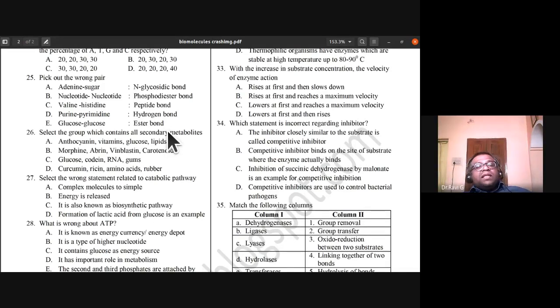Okay. Select the group which contains all secondary metabolites: anthocyanin, vitamins, glucose, lipids; morphine, abrin, vinblastine, carotenoids. So B is the right answer. They contain all secondary metabolites: morphine, abrin, vinblastine, carotenoids. They are all secondary metabolites. So B is the answer. So 26th B is the answer.